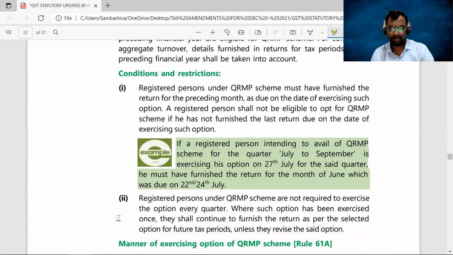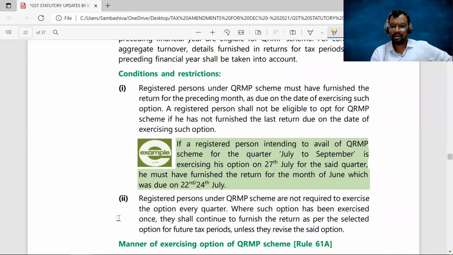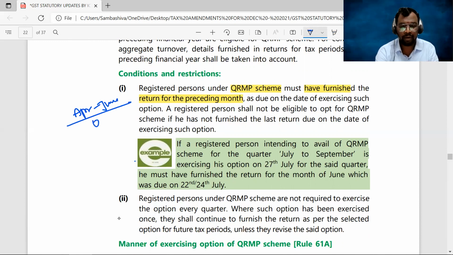Clear, sir? Next. Conditions. Whoever opts for the QRMP scheme must have furnished the return for the preceding month. Right. Sir, suppose that for the month of April 2021, I would like to opt for the QRMP scheme for the first quarter of this 21-22 financial year. In order to get the eligibility, first I must have furnished the March 2021 return. So in the April month, for April to June, you would like to adopt the QRMP scheme.